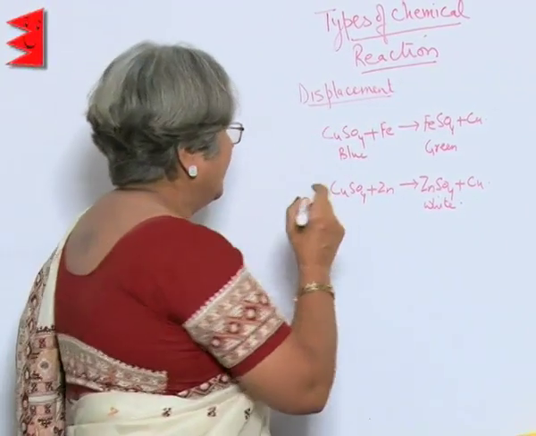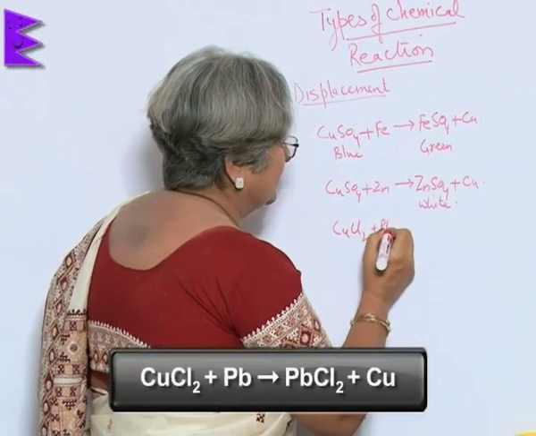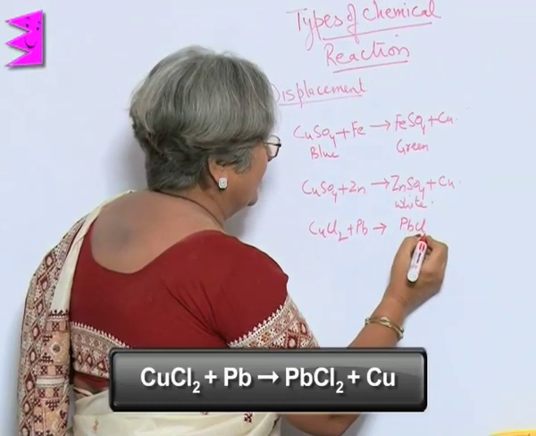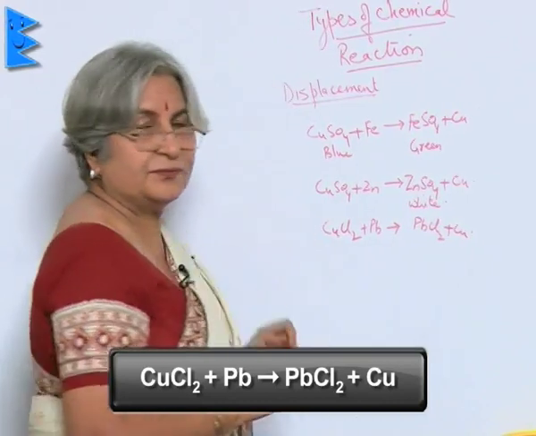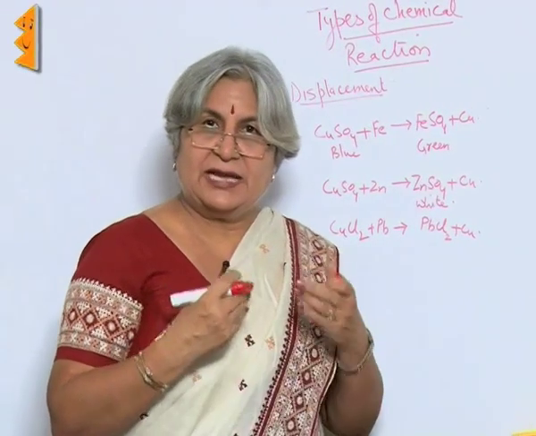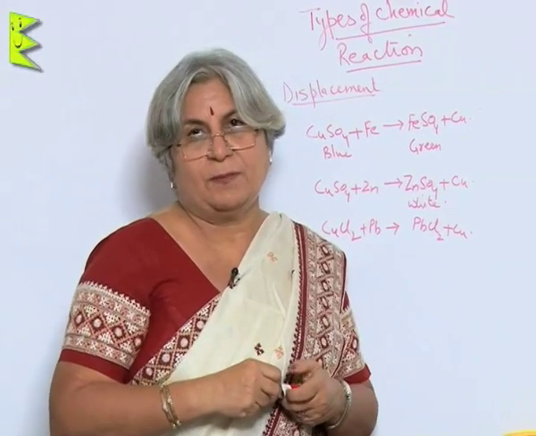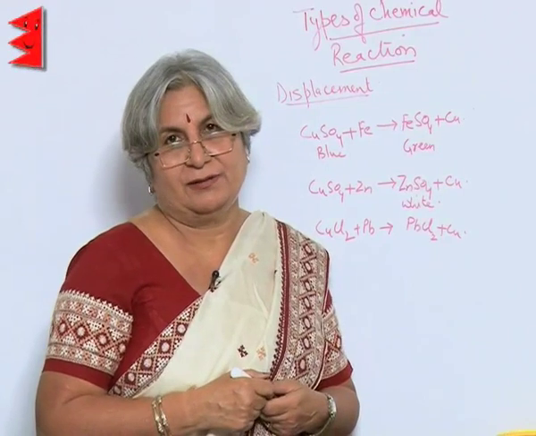Then if you take copper chloride and lead, what you will get is again lead chloride and copper. So, all these, lead, zinc and iron, were able to replace copper. Why? Because they are more reactive than copper.